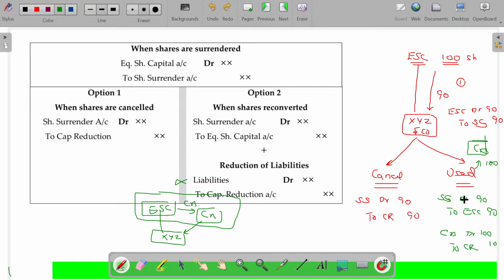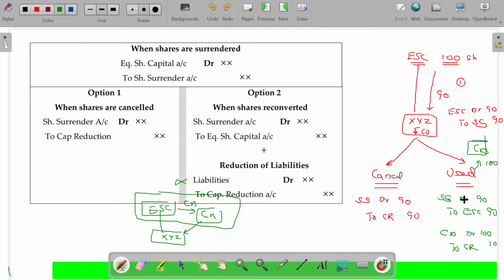The moment the surrendered share is used for settlement of the dues, the entry is reversed: equity share capital again credited, share surrender debited. It means the share is simply transferred from shareholders to a third party. Because of such transfer, the creditors will now sacrifice or waive their own debt. That's my gain. Understand?